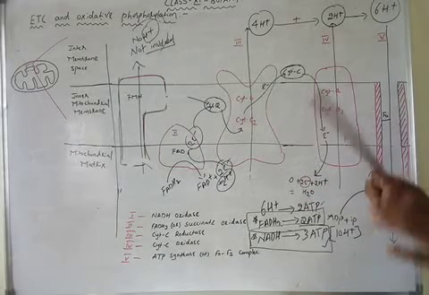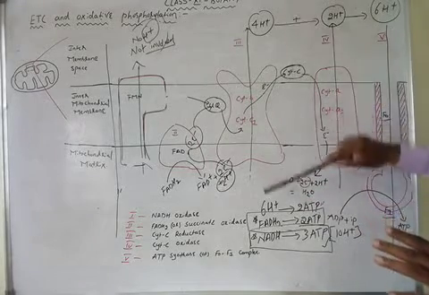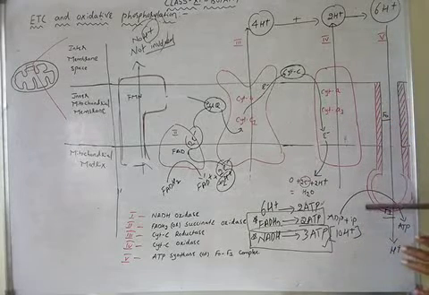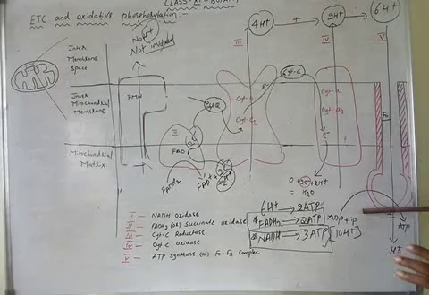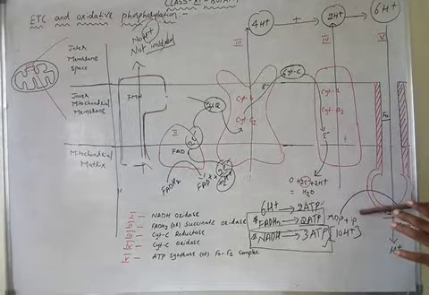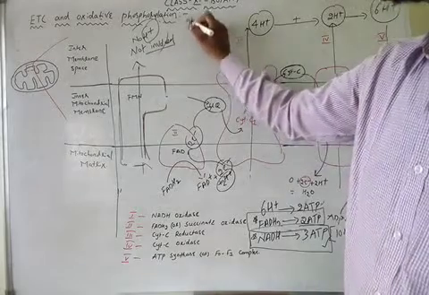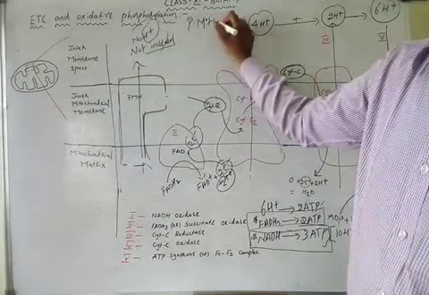The chemiosmotic hypothesis means when there is a proton gradient between two different regions, the protons move back into the lower concentration region, resulting in the synthesis of ATP. That is called the chemiosmotic hypothesis. Who proposed the chemiosmotic hypothesis? Peter Mitchell.